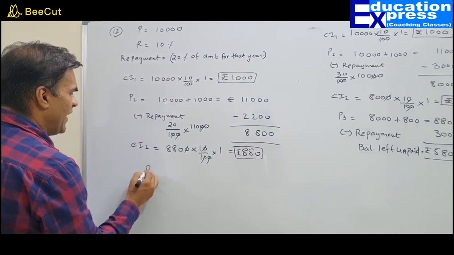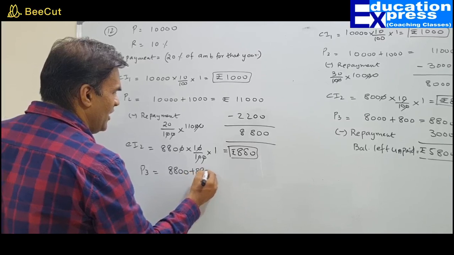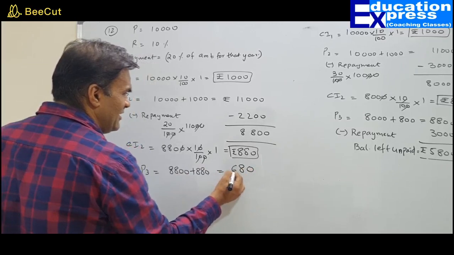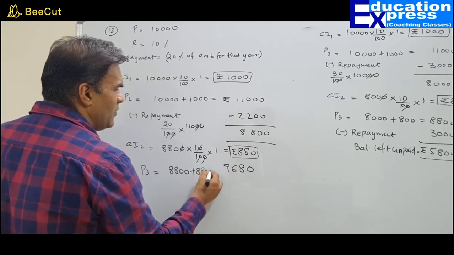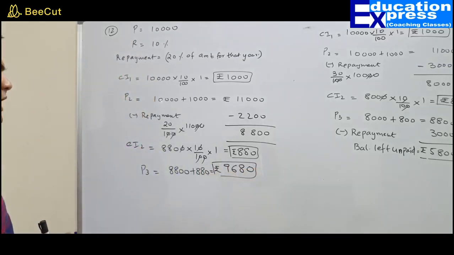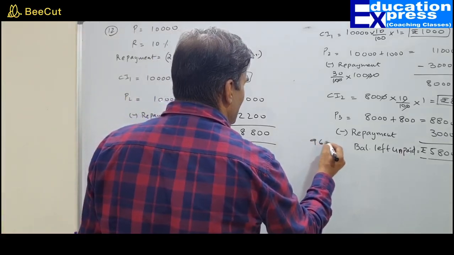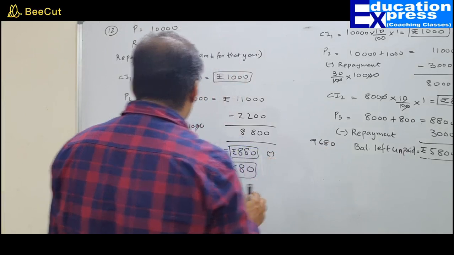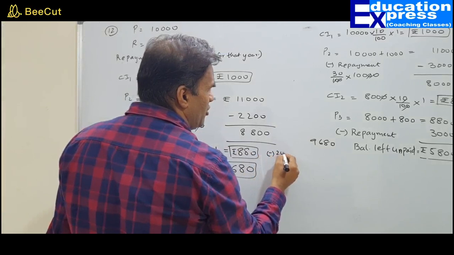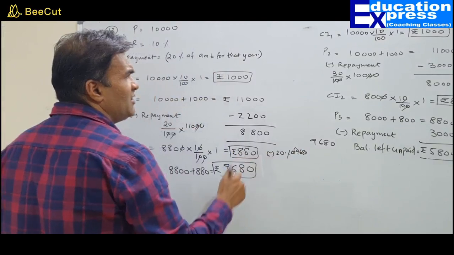What to do? So find out P3. That means 8,800 plus 880, that will give you 0, 8, 8 and 8, 16, 6 carry 1, 9. So your total amount is going to be 9680. Are you repaying anything? Yes. How much is the repayment? Sir, out of 9680, I will pay again the same thing. Repayment is 20% of the amount. So I will pay 20% of 9680. How much will this work out to?